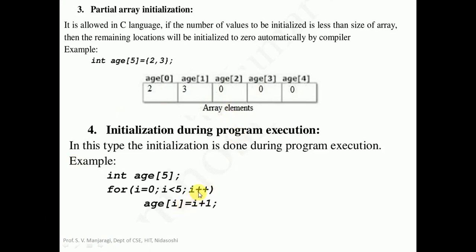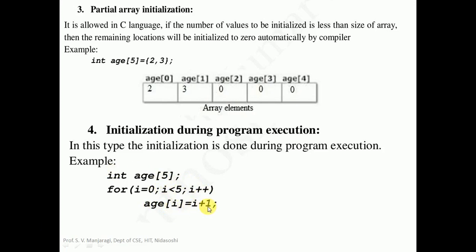What is i++? After incrementing, i will become 1. Come here and test the condition once again. Let us substitute i, that is 1. Is 1 less than 5? True. Since the condition is true, if you execute this statement, it will be age of, so after incrementing i became 1 here, not 2. So 1 is less than 5. True. Come here. age[i], that is age[1] = i + 1.